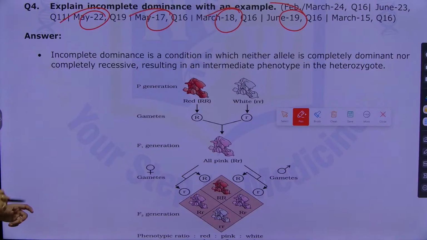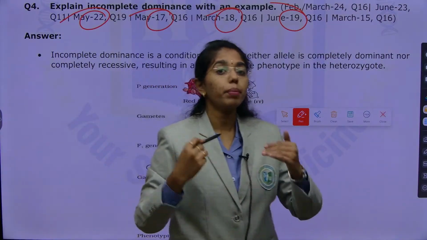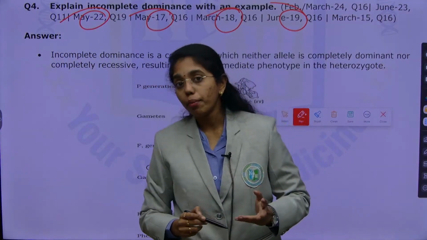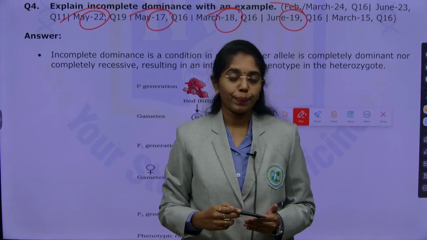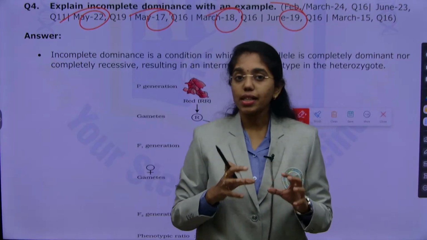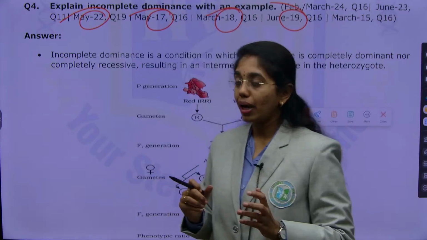This many years applied question, and mostly in MHT-CET and NEET also you have multiple previous year questions on incomplete dominance, co-dominance, multiple allelism and pleiotropy. These are the exceptions of Mendelian laws of inheritance, so these are asked multiple times.